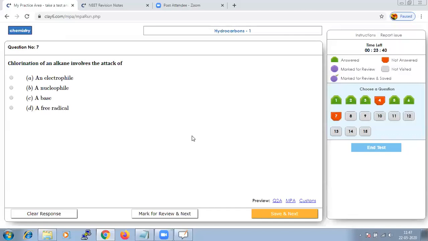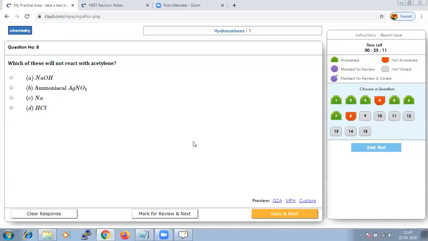So when you are having high temperature or ultraviolet rays, alkanes will react with chlorine or any of chlorine, bromine, iodine. A free radical substitution reaction will take place. Hence, you could say that option D should be the right answer. Let us save that and go to next.